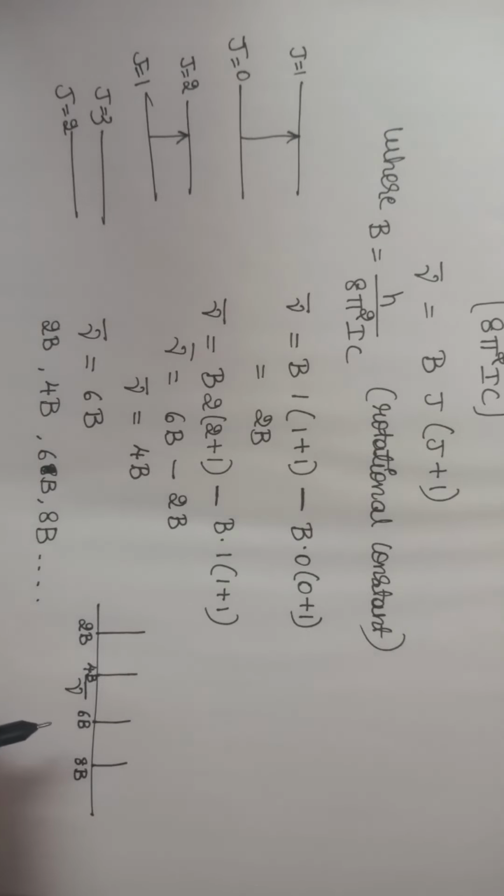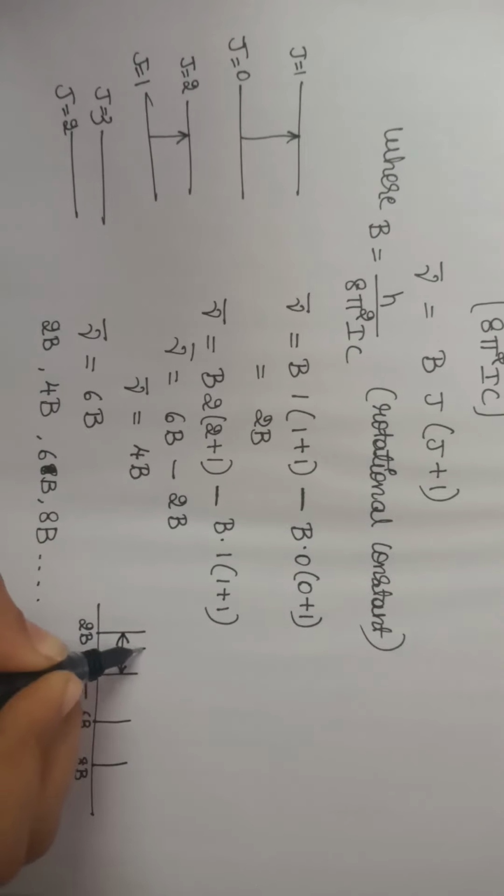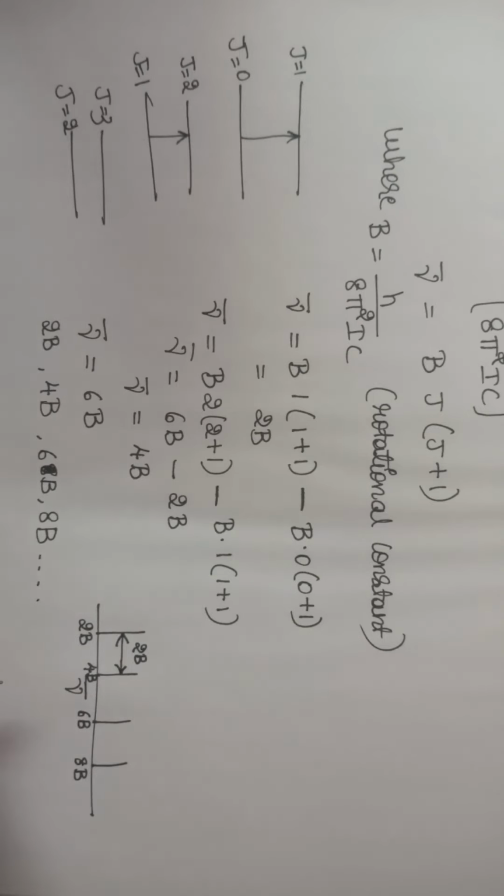So we can observe one significant feature, that each spectral line differs by a value 2B. This is the main significant feature of rotational spectra. Each spectral line is equally spaced by the value 2B. So this is the rotational spectra we observe when we consider a diatomic molecule.